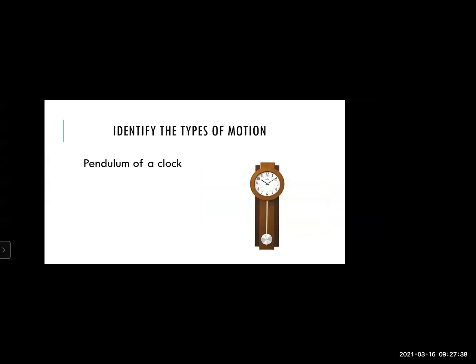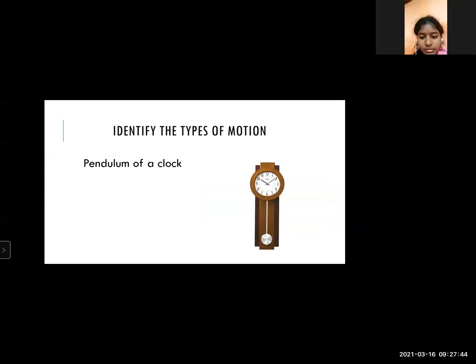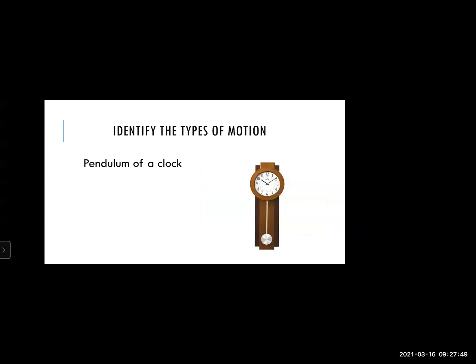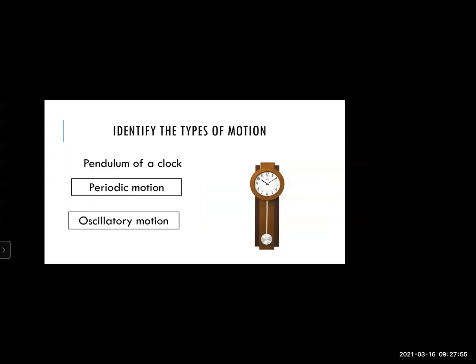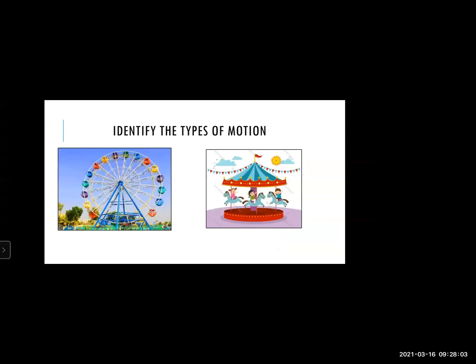Pendulum of a clock. Oscillatory motion. Yeah, it's an oscillatory motion. And is there any other motion that you all can observe? Periodic motion. Very good. So it has two types of motion, that is oscillatory motion as well as periodic motion. Okay, now identify the types of motion over here.